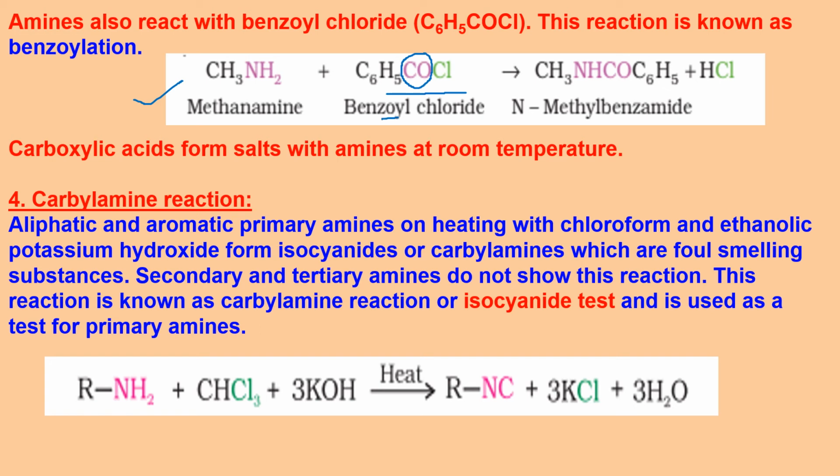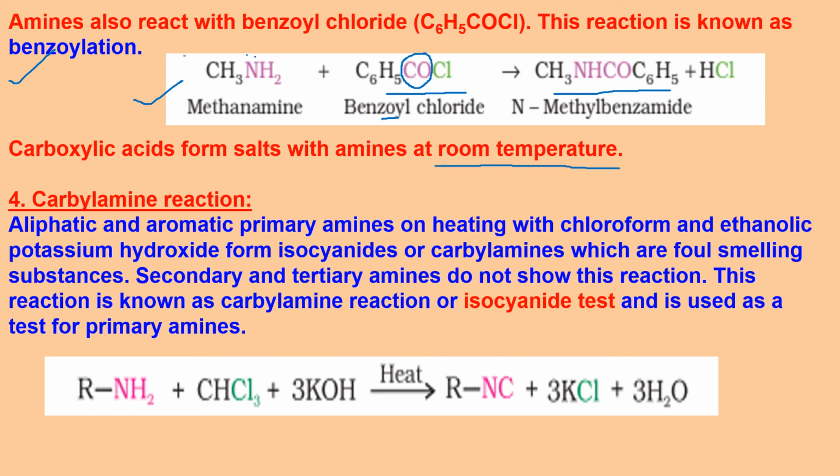When it reacts here, the same type of mechanism is followed. C double bond O, this carbon reacts with the nitrogen through its lone pair. O negative is formed. Again, it goes back and HCl is removed. So finally, you get N-methyl benzamide. This reaction is known as benzoylation. Carboxylic acids form salts with amines at room temperature.